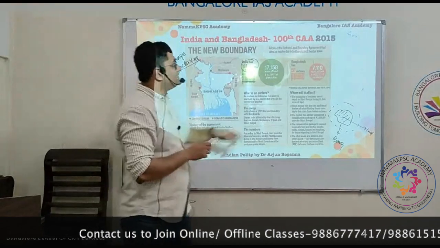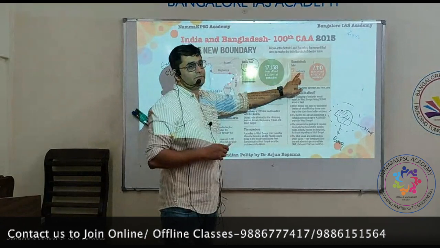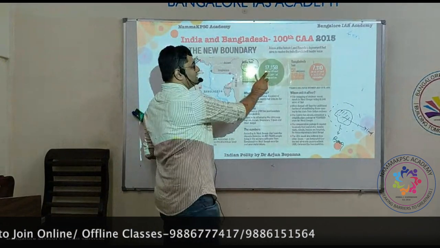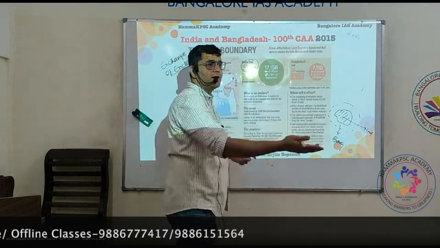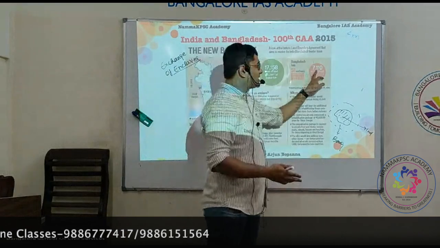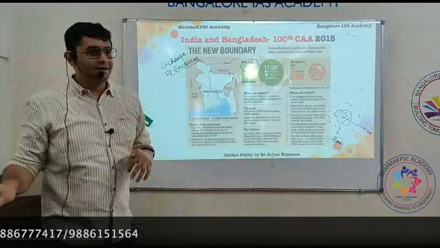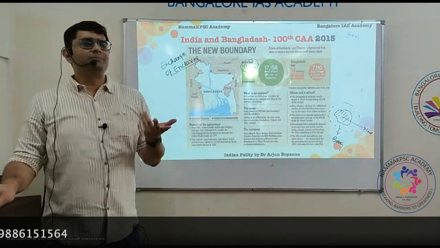Is that okay? Similarly, Bangladesh had 51 enclaves in India. So almost 17,000 acres of land of India was in Bangladesh. Similarly, 7,000 acres of Bangladesh territory was in India. Is that okay? Now, what is the problem?